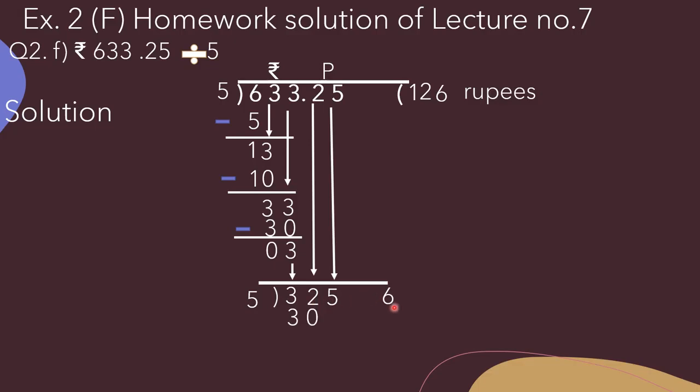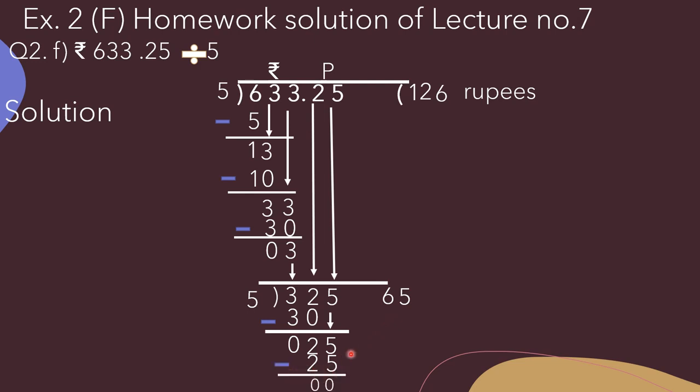We get 6 as the quotient and 30 we will write below 32. Now we have to subtract. So 2 minus 0, 2, and 3 minus 3, 0. Now 5 we will bring down. Now 25 divided by 5, we get 5 as the quotient and 25 we will write below 25.